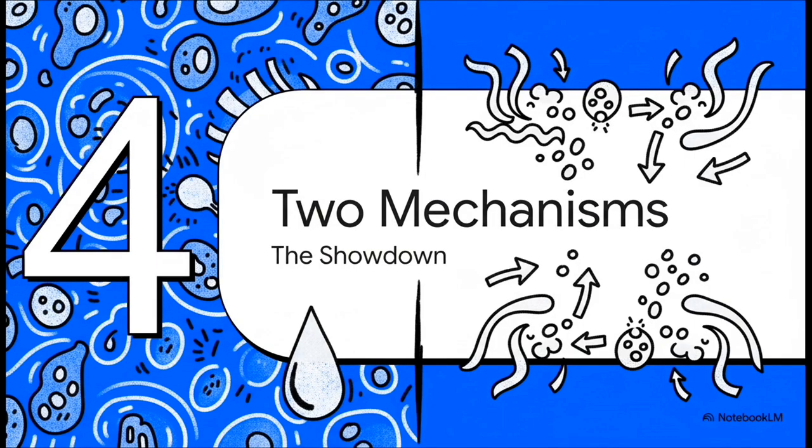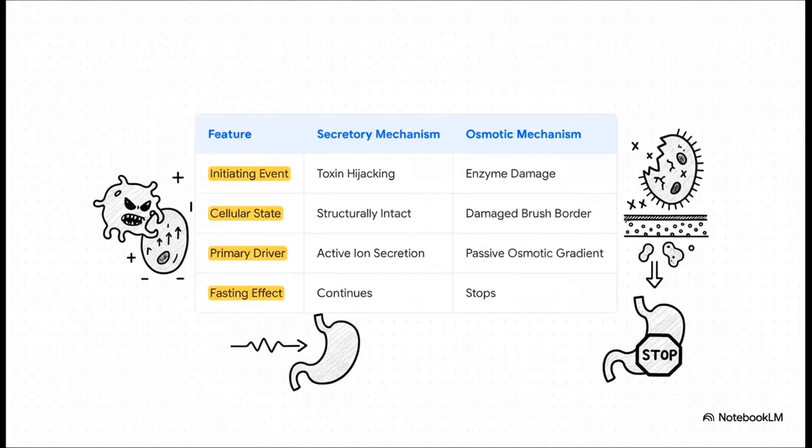Okay, so now let's bring these two very different mechanisms together for a head-to-head comparison. This showdown is really going to solidify how different they are at every single level, from what kicks them off to what you see clinically. This table just lays it all out, doesn't it? The secretory mechanism is an active process, a toxin hijacking a perfectly intact cell. Meanwhile, the osmotic mechanism is passive, started by damage to the cell's brush border. The drivers are totally different, ions versus solutes, and of course, the effect of fasting is a major differentiator.